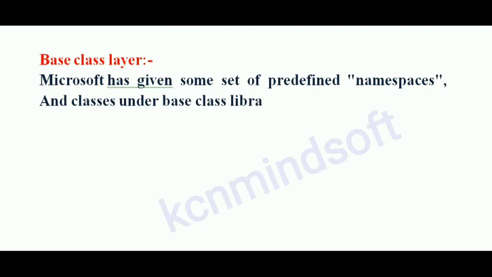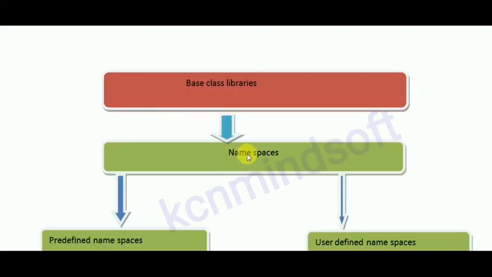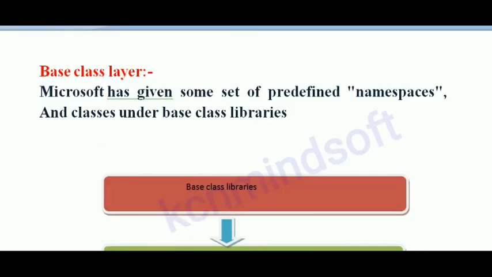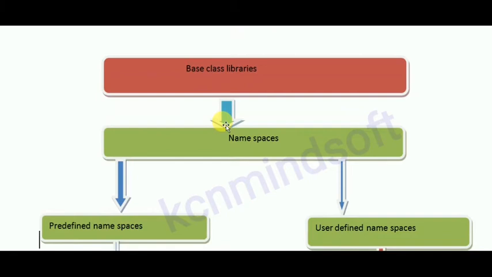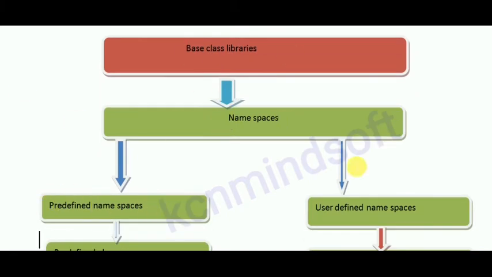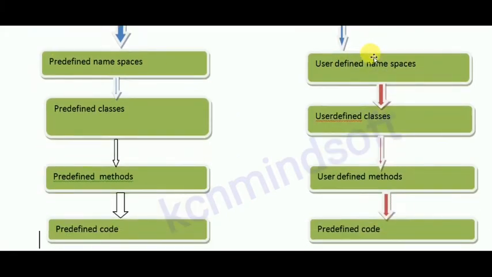The predefined namespaces contain the predefined classes. These classes contain the predefined methods. These methods contain the predefined code. And user-defined namespaces contain the user-defined classes. It will contain the user-defined methods and the user-defined code.